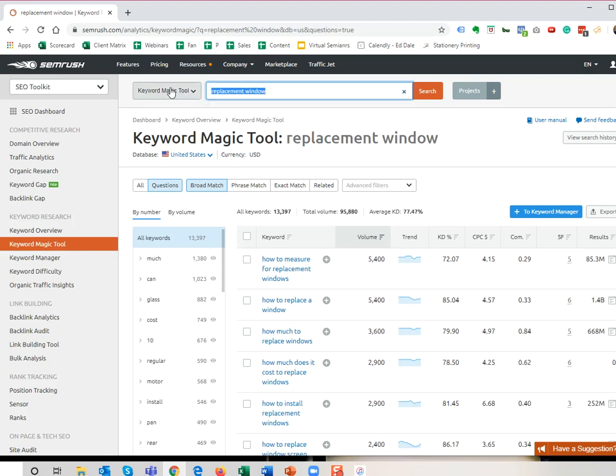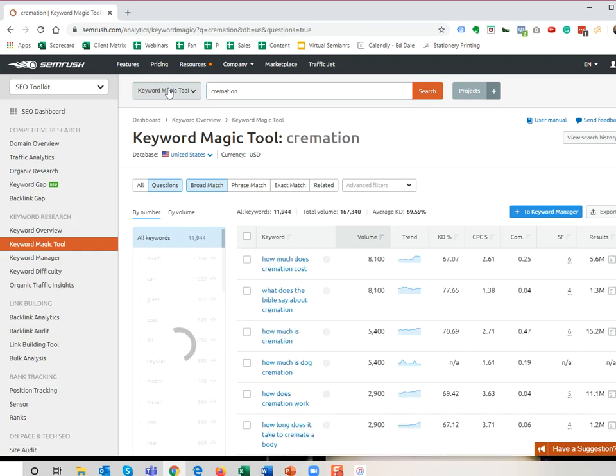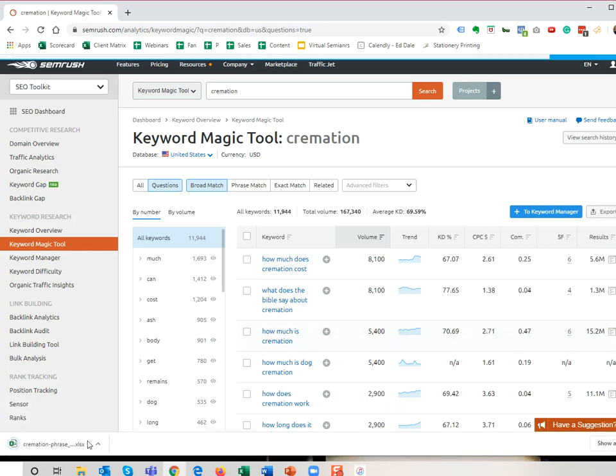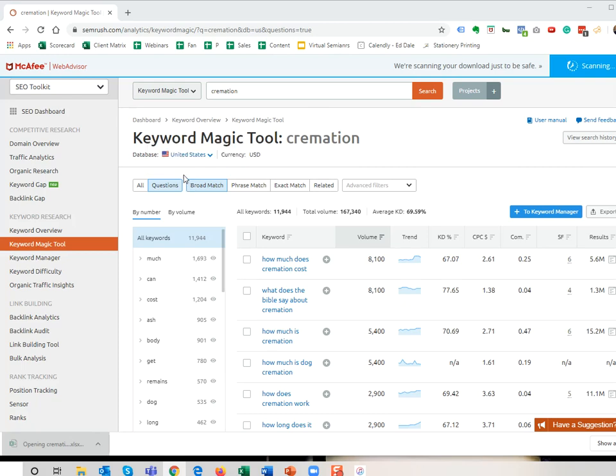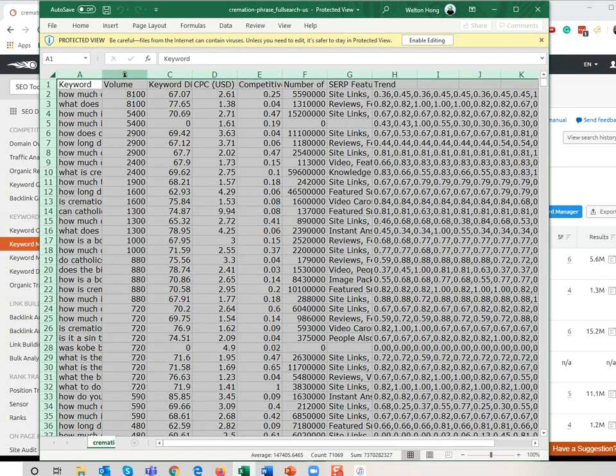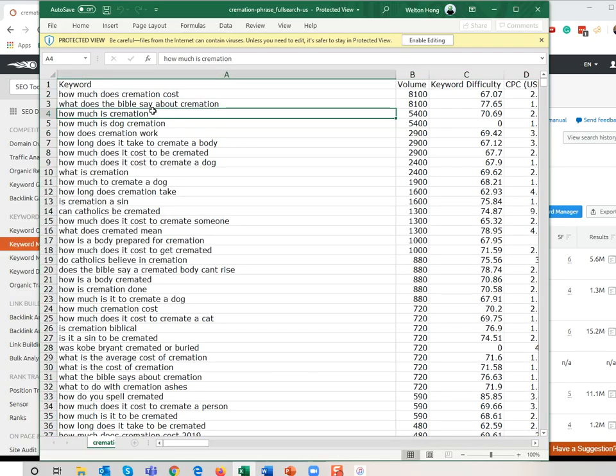Let me go back to, or we can type in cremation, for example. Okay. Then from here, what you can do is just export this as a big file. And what you can do now is siphon through the topics, right?